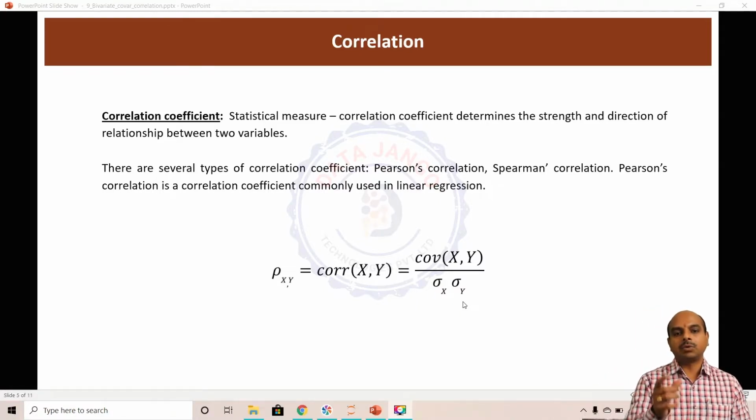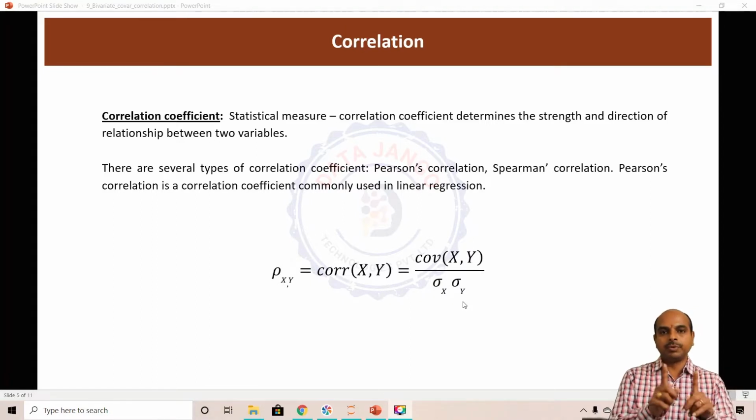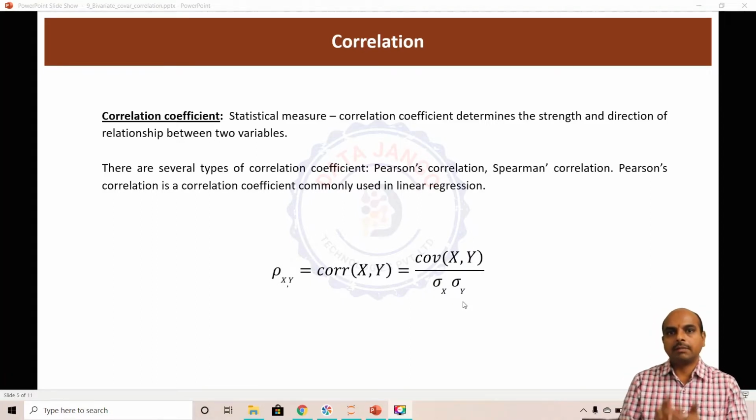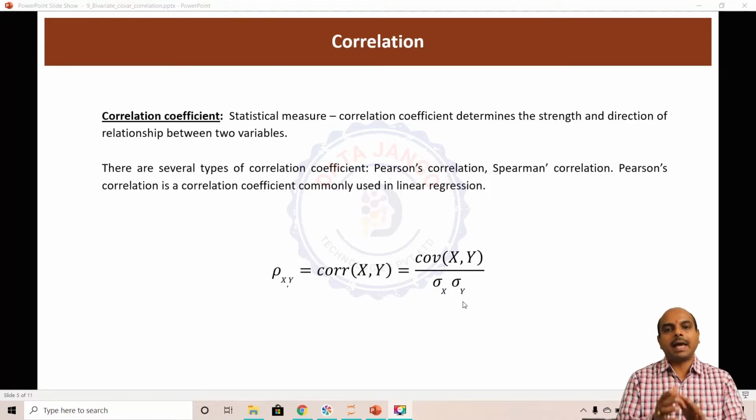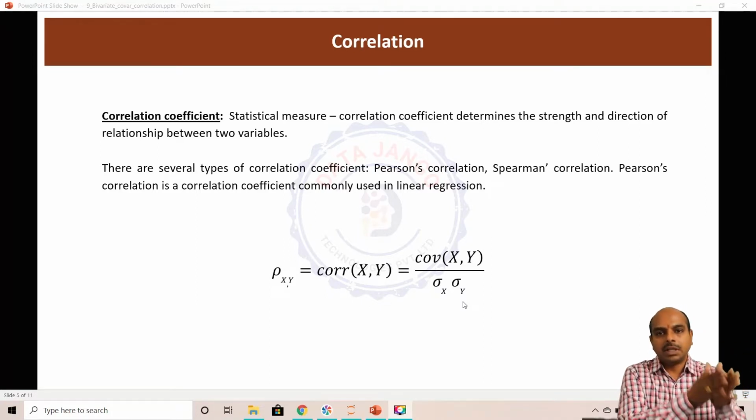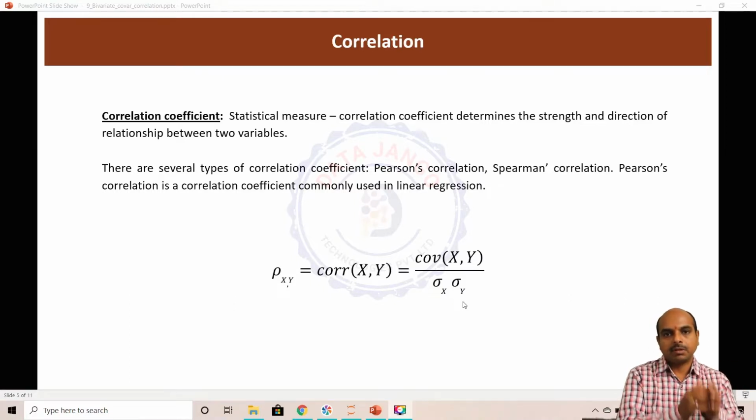So when you calculate correlation coefficient between two variables, two numerical variables, the value is always going to be between -1 and +1. If the value is close to -1, there is strong negative relationship. If the value is close to +1, there is strong positive relationship. If value is close to 0, there is no relationship or weak relationship. So there are different ways of calculating the correlation: the Pearson correlation, Spearman correlation. We'll see all those in a moment.